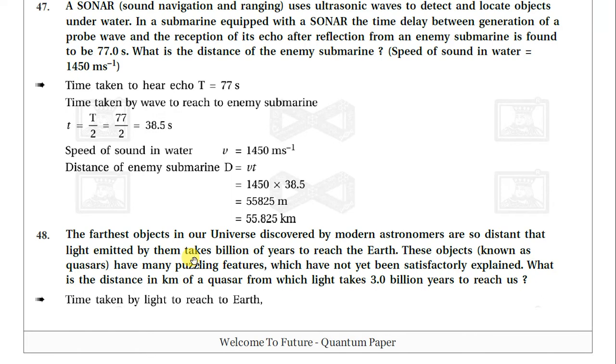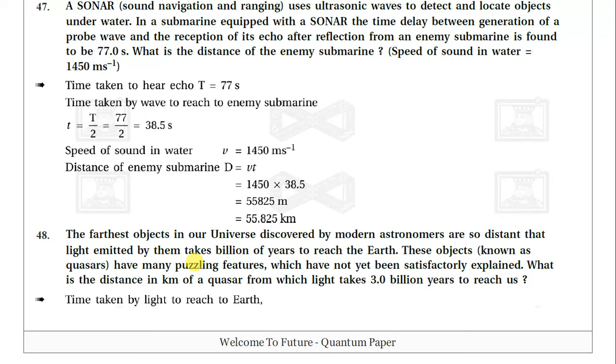The farthest objects in our universe discovered by modern astronomers are so distant that the light emitted by them takes billions of years to reach the earth. These objects are known as quasars and have a few puzzling features which have not yet been satisfactorily explained. What is the distance in kilometers of the quasar from which light takes 3.0 billion years to reach us?